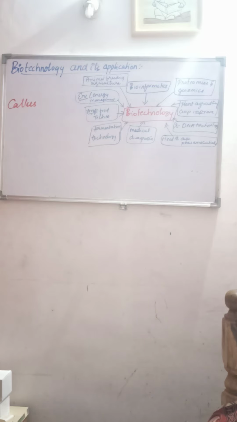Moving on, here you can see a diagram which I have drawn, which shows the wide applications of biotechnology. Now let us understand the areas in which the techniques or concepts of biotechnology are applied to produce a product that helps human mankind.